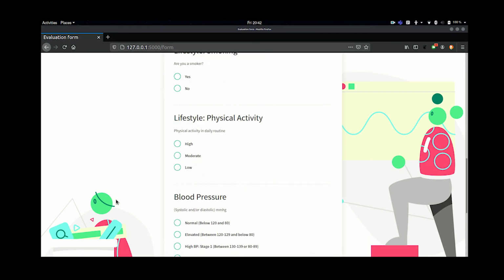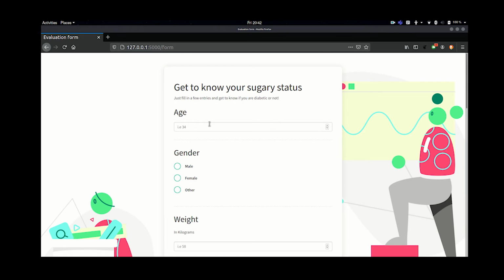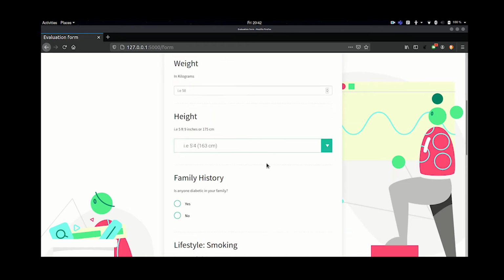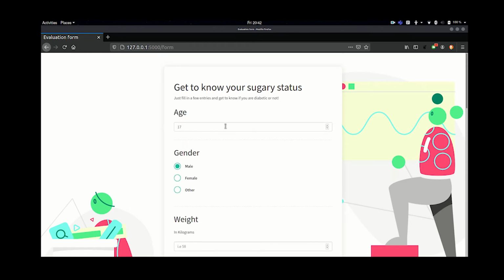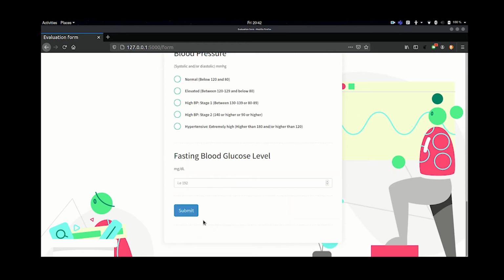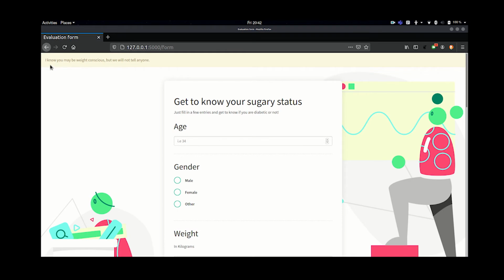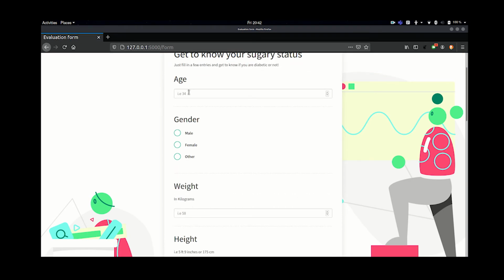Here are the user inputs. The user will give in few inputs based on which our predictor system will evaluate pre-diabetic state and what would be the risk level. The user inputs are fairly simple, so we'll try to test it. In case the user misses any, let's say, an input level, it also highlights which required field they are missing. So let's test it.